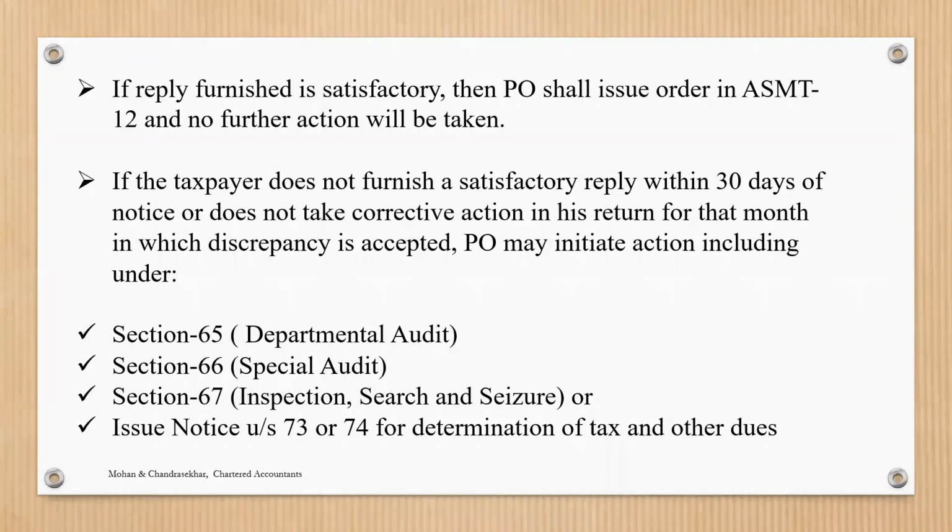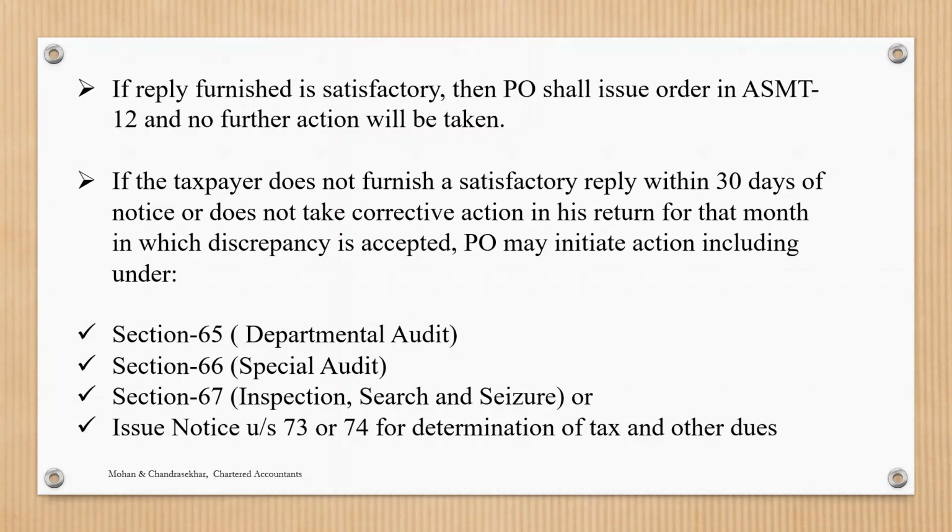So if the taxpayer gives a reply and there is no tax liability, then ASMT 12 will be issued and the PO will close. If there is a liability, then maybe the liability will be paid without issue of show cause notice, or a show cause notice will be issued.